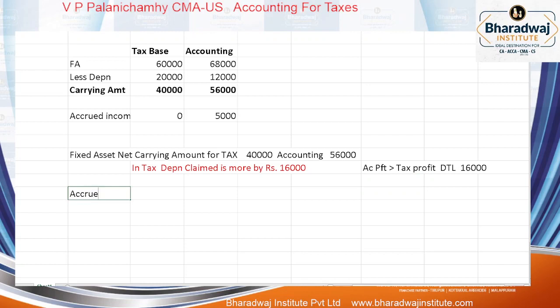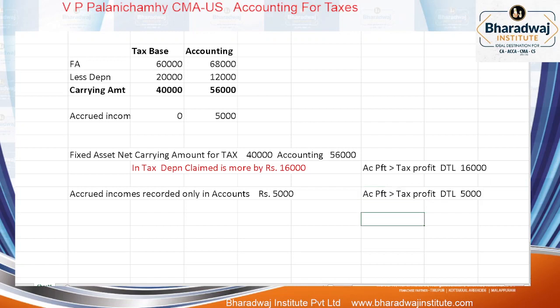Accrued incomes recorded only in accounts, rupees 5,000. This will also cause what? Accounting profit more than taxable profit. This will also create DTL 5,000. So net DTL எவ்வளோ? Net DTL எவ்வளோ இருக்கும்? 21,000. Net DTL 21,000 இருக்கும்.